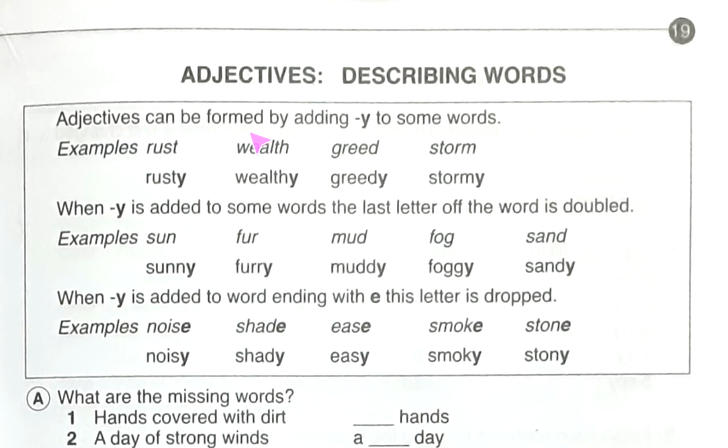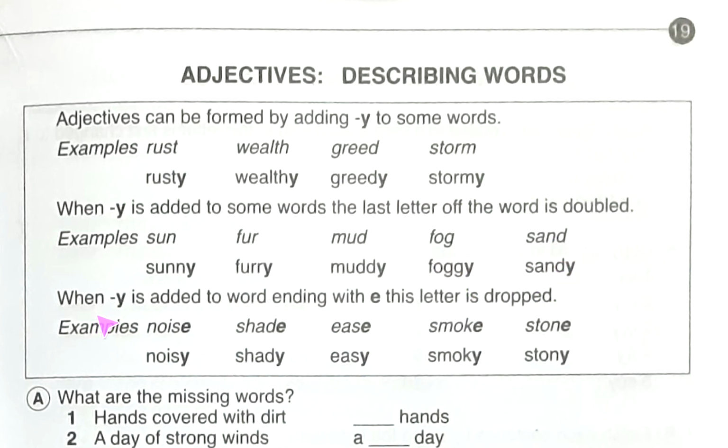Adjectives can be formed by adding y to some words, like rust, rusty; wealth, wealthy; greed, greedy; storm, stormy. When y is added to some words, the last letter of the word is doubled, like sun, sunny; fur, furry; mud, muddy; fog, foggy; sand, sandy.